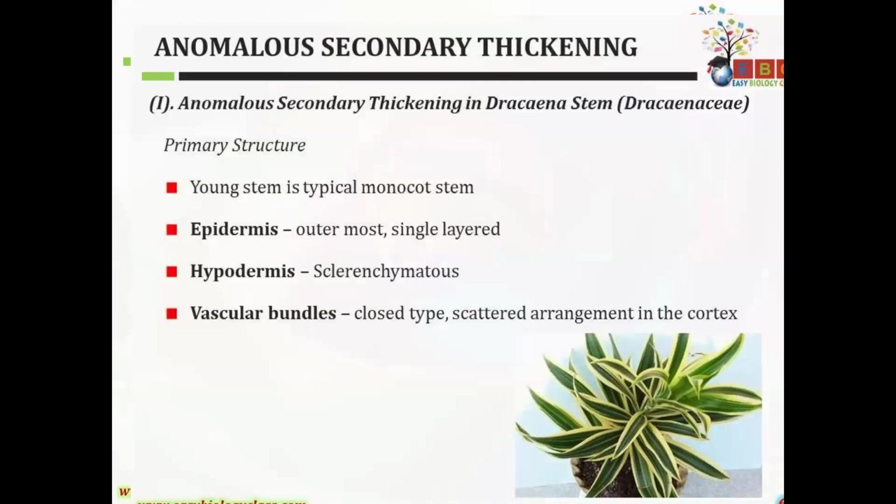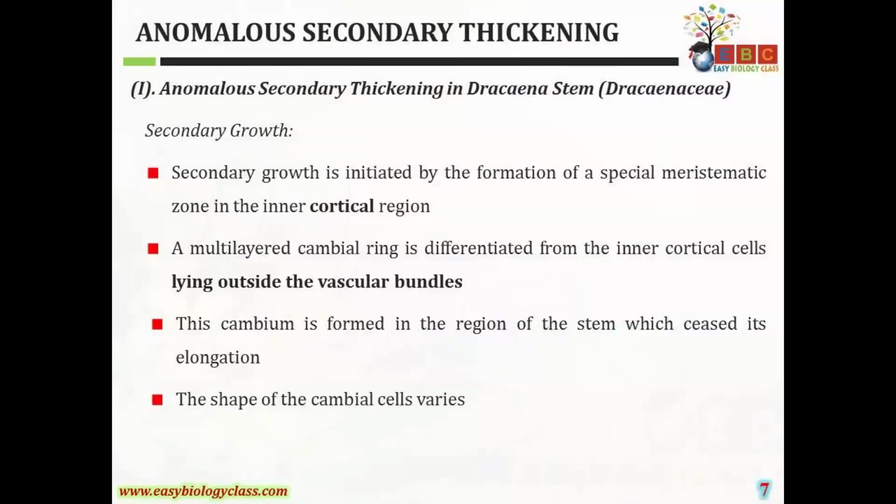The secondary growth is initiated by the formation of a special meristematic zone in the inner cortical region, that is, the inner cortex region only. Some cells become meristematic and act as the cambium. A multi-layered cambial ring is differentiated from the inner cortical cells, which lie outside the vascular bundle. These parenchymatous cells become meristematic and act as the cambial ring. This cambium is formed in the region of the stem which has ceased its elongation, after the primary growth.